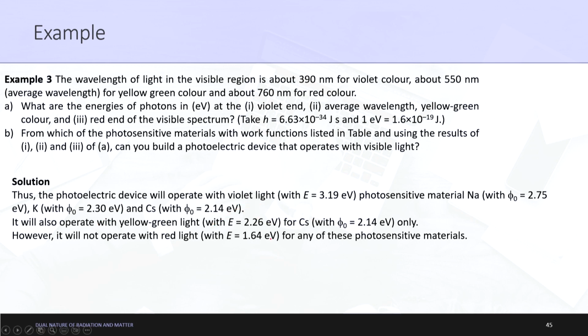For yellow green light, cesium can only operate, and for red light none of these photosensitive materials can be operated. So, this is the basic crux of this second part. This is how the application of the photoelectric effect comes into our surroundings.